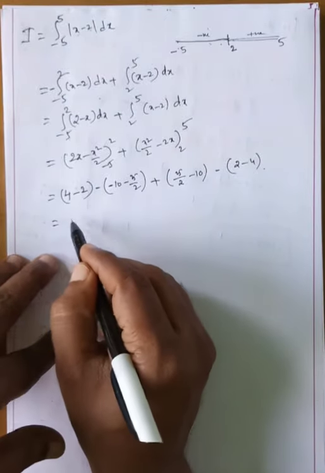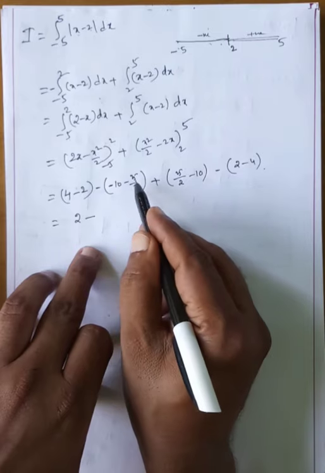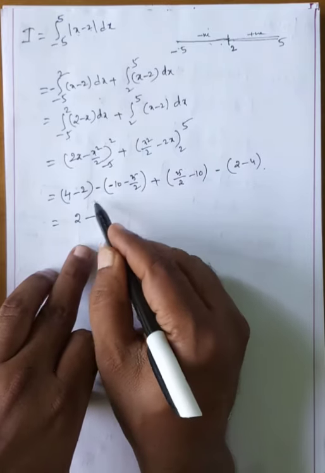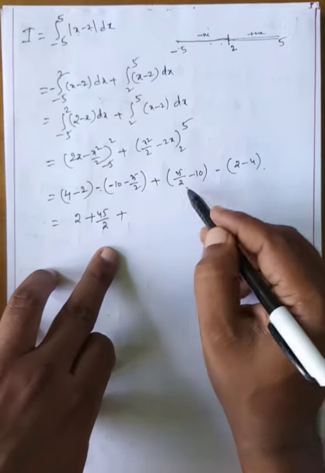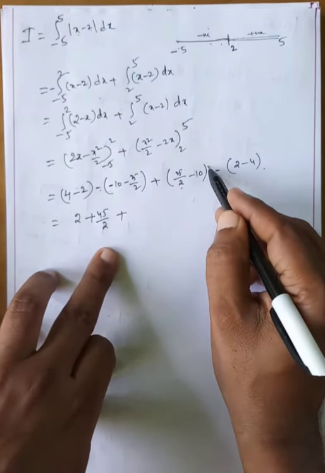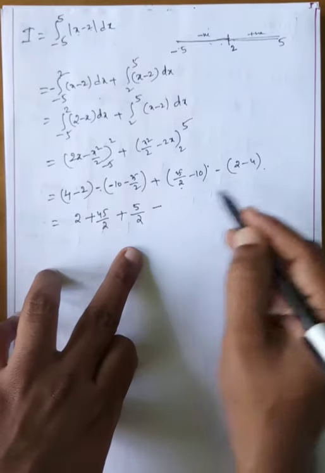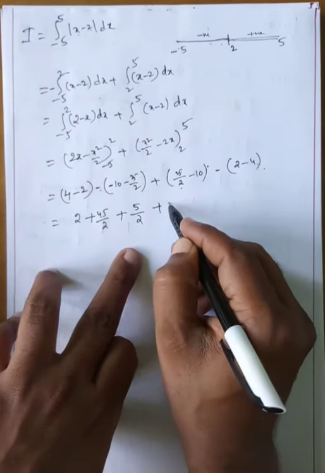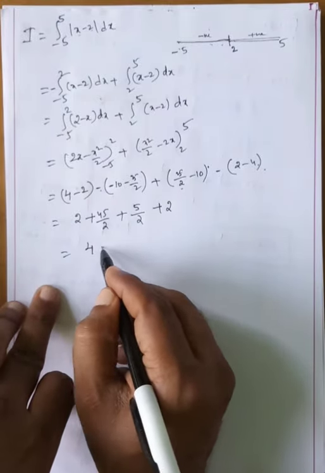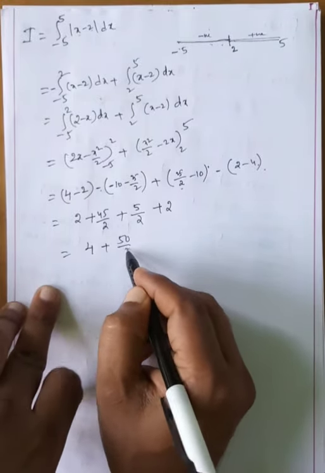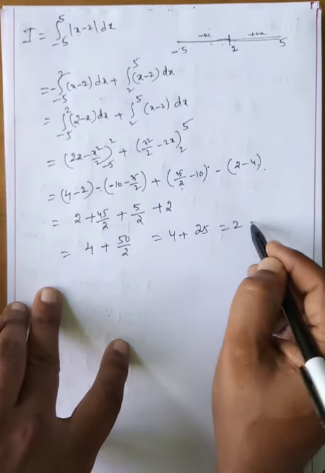Now 4 minus 2 means 2, minus minus 20 minus 25, minus 45 by 2, plus 45 by 2 plus 25 minus 20 means 5 by 2, minus 2 minus 4 means plus 2. Overall 2 plus 2, 4, plus 50 by 2, 4 plus 25, that equals 29.